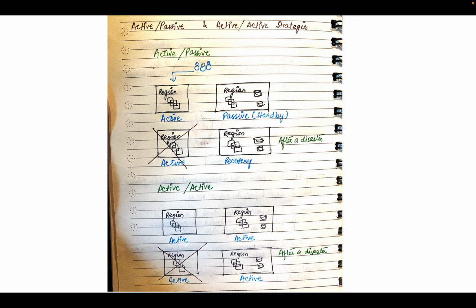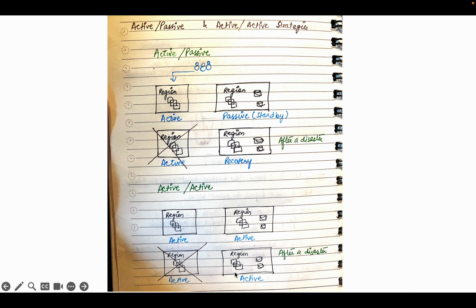The downtime will be high, but the cost will be lesser. Now if we talk about the active strategy, you can see here that both the regions, or you can say both the production systems, are active. Right now it is being used by the users, and in case it goes down, then after a disaster we can easily switch to this other one.